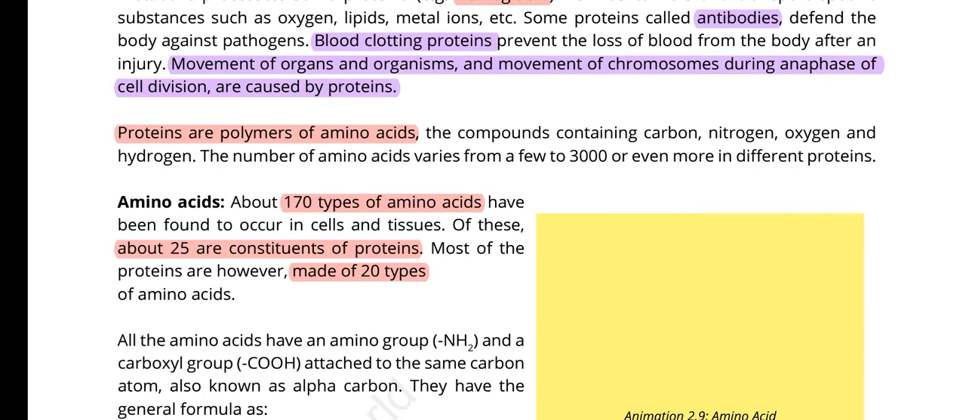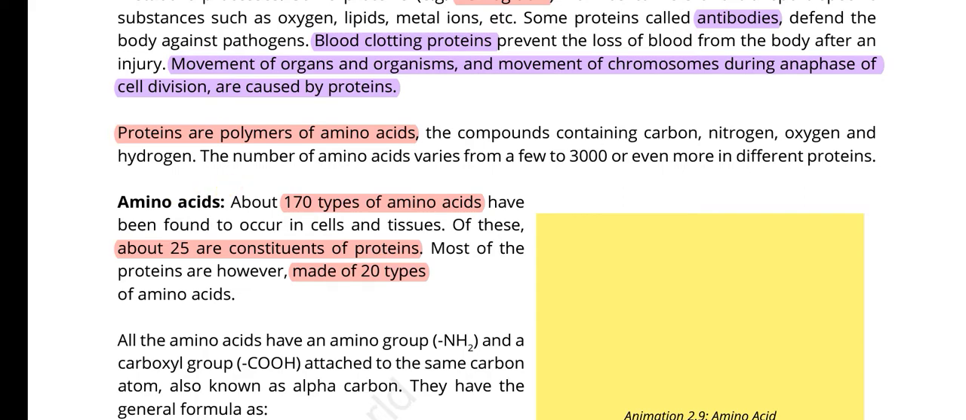Actually, amino acid is the monomer of protein. There are almost 170 types of amino acids present in any cell or tissue. Out of 170, only 25 are constituents of proteins, which help in the formation of protein. Most proteins in our body are made up of just 20 types of amino acids.